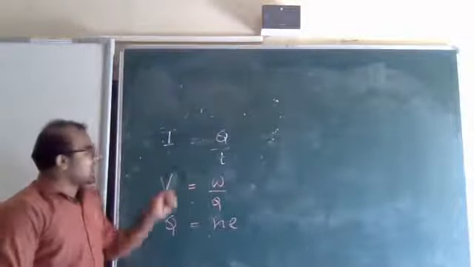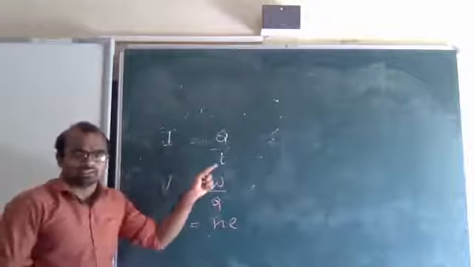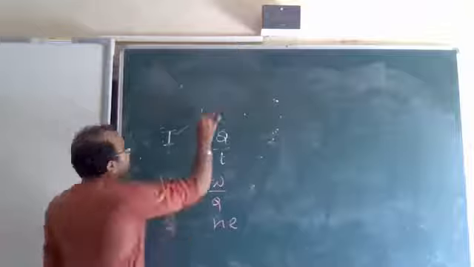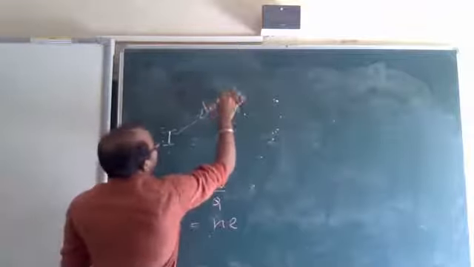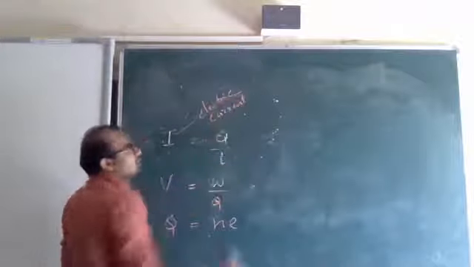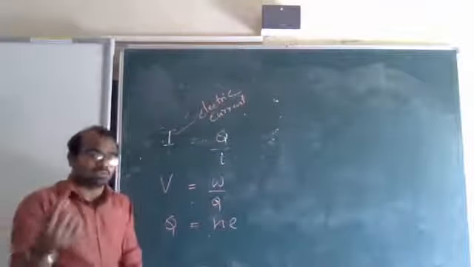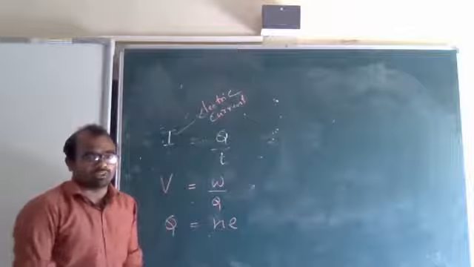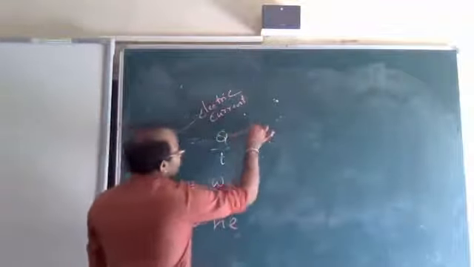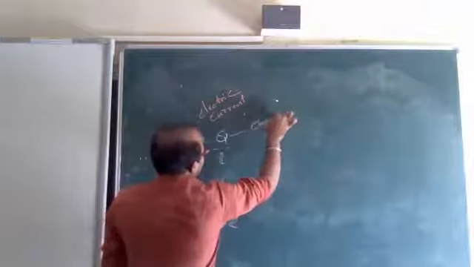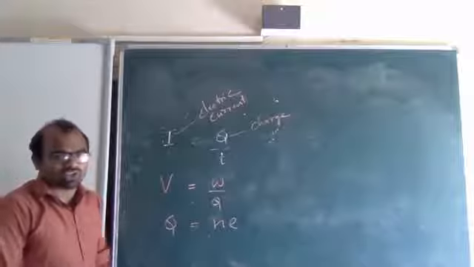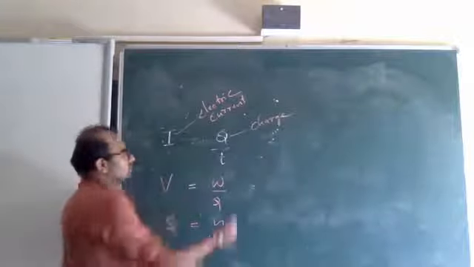I is equal to Q by T. What is I here? Electric current. I is electric current. Q is charge or charges.